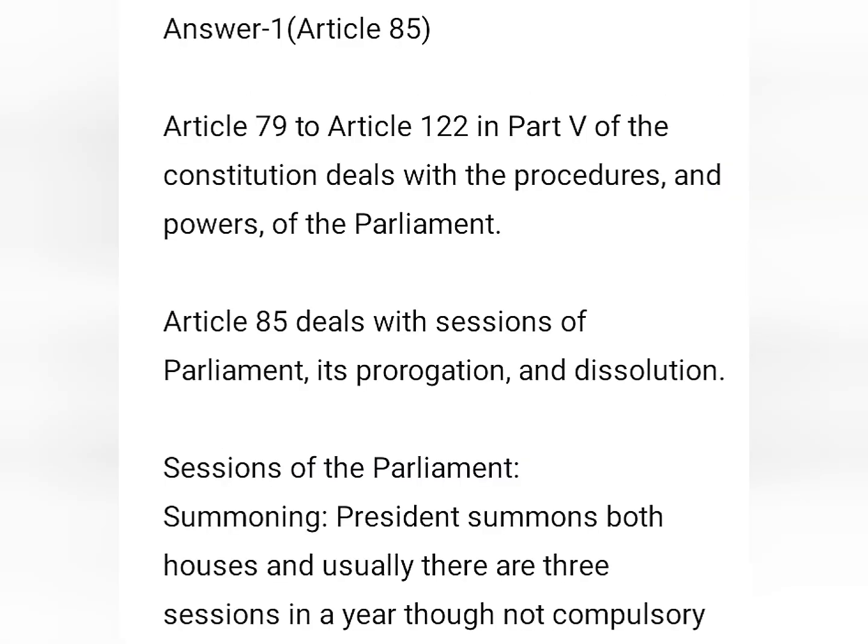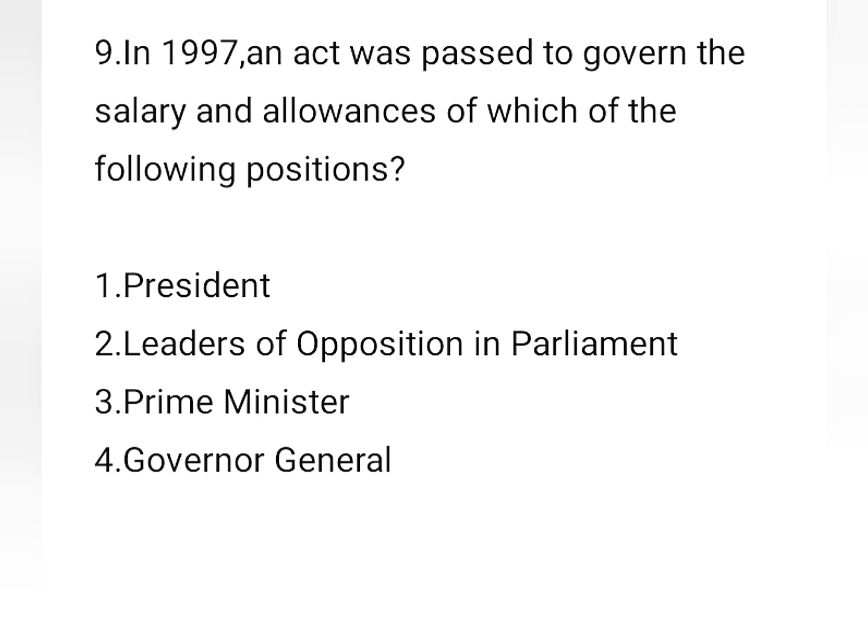Article 79 to Article 122 in Part 5 of the Constitution deals with the procedures and powers of the Parliament. Article 85 deals with the sessions of Parliament, its prorogation and dissolution. And there are 3 sessions of Parliament: budget session, monsoon session and winter session. The President summons both houses, and usually there are 3 sessions in a year, though not compulsory. After that, question number 9.